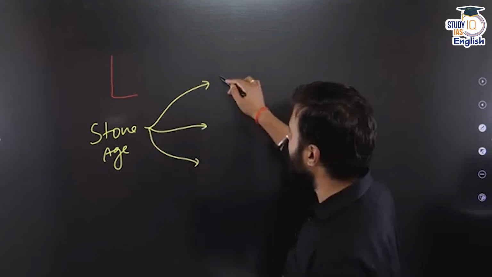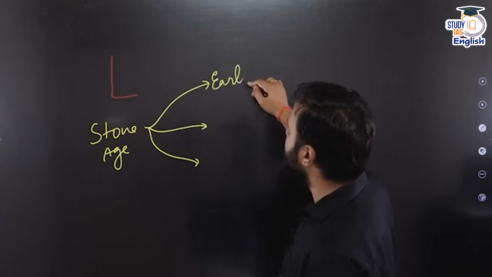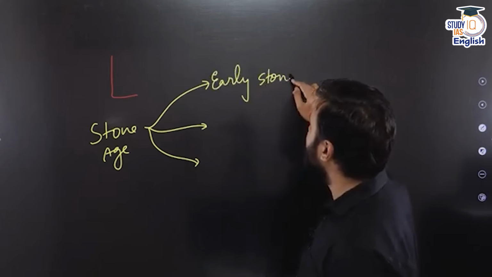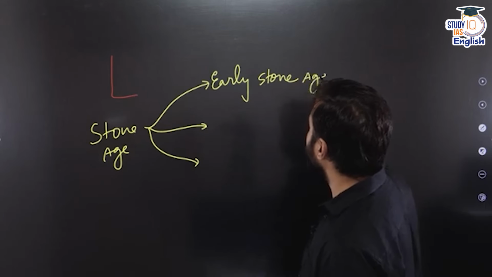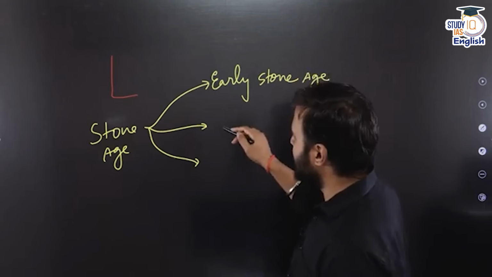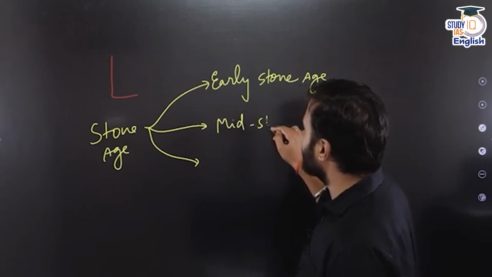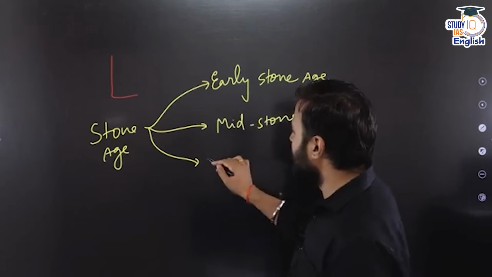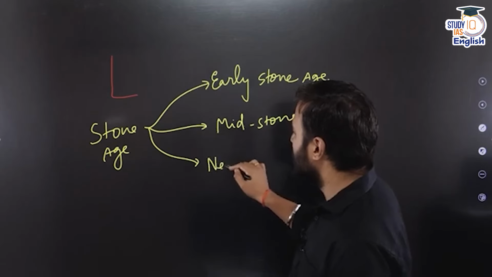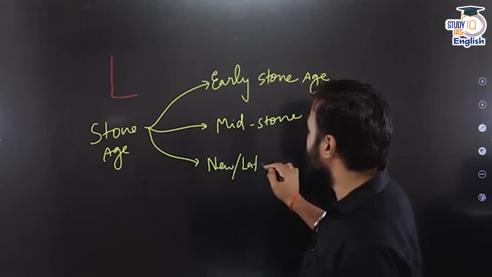The first one is the early Stone Age, then after that the mid Stone Age, followed by the new or later Stone Age.